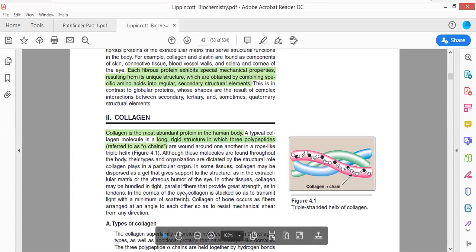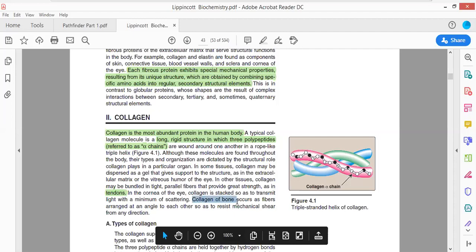Okay, what is the function of collagen? In other tissue, collagen may be bundled in tight parallel fibers that provide great strength as in tendons, so they constitute the component of important tissues such as tendon. आप लोगों को पता होगा एक लिगामेंट होता था, एक टेंडन होता था. ठीक है, लिगामेंट क्या करता था, बोन को मसल से जोड़ता था, टेंडन मसल को मसल से जोड़ता था.